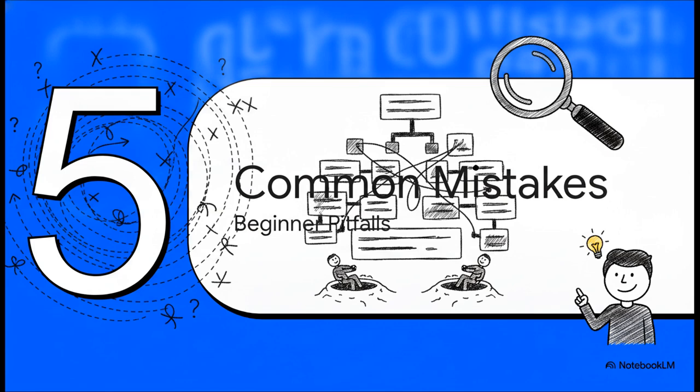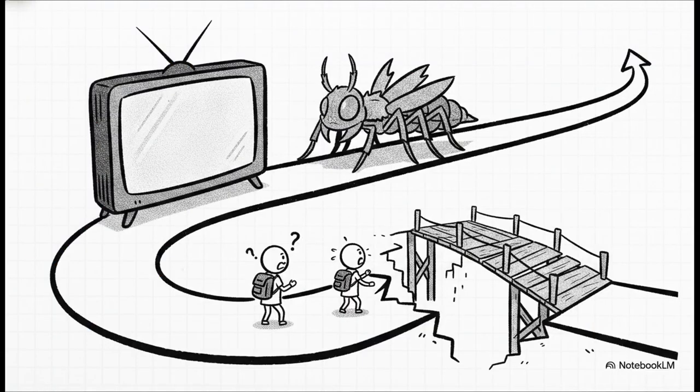Let's move into Section 5, Common Mistakes to Avoid, the Beginner's Pitfalls. Okay, as your mentor today, it is my job to warn you about the frequent traps that totally derail so many beginners. Number 1, watching tutorials without practicing. We've covered this. You just have to write code. Number 2, copying code blindly. If you copy and paste from a tutorial or say from an AI, you have to stop and read it line by line to actually understand why it works.